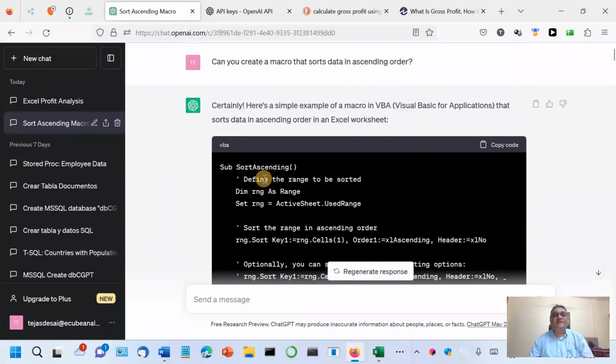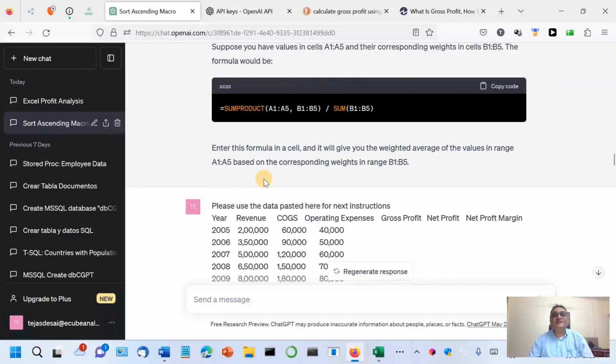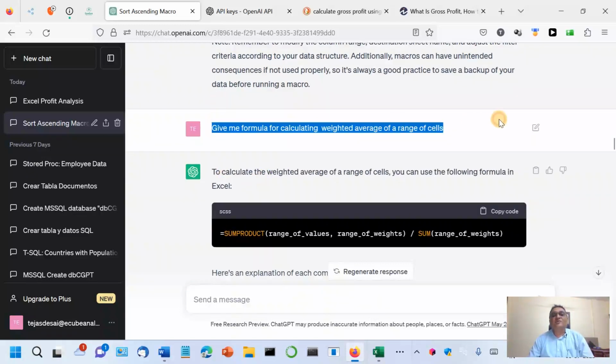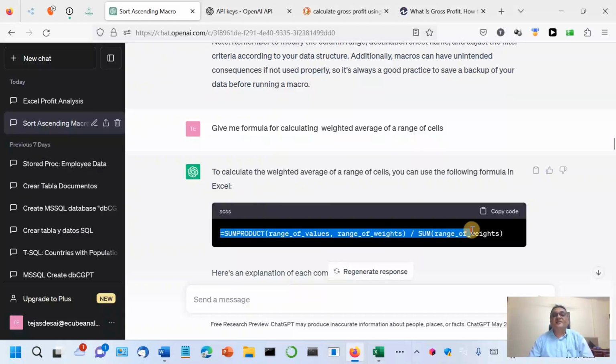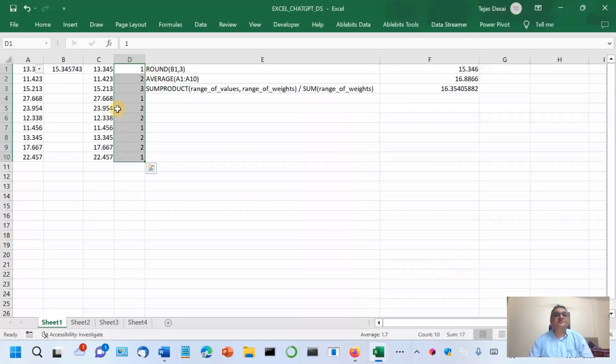Let me find where is that answer. Yes, here it is. I asked it to give me a formula for calculating weighted average, and it told me that it is SUMPRODUCT of the range of values and the range of weights, divided by the sum of the range of weights.